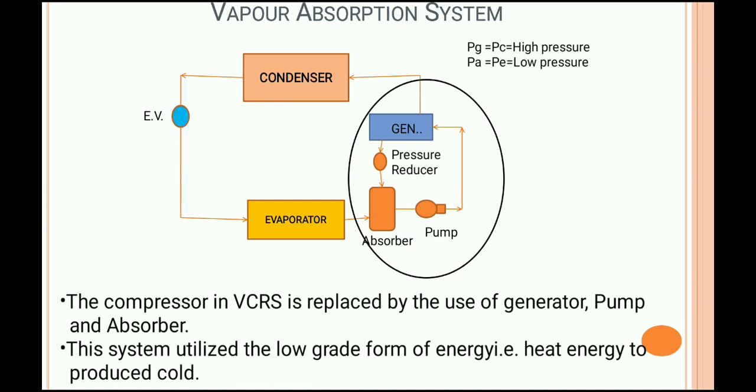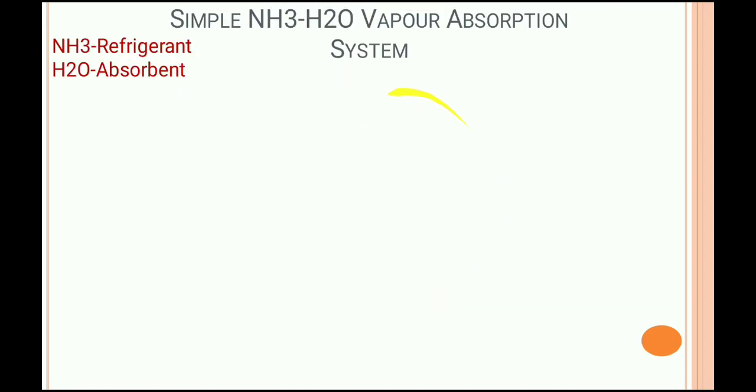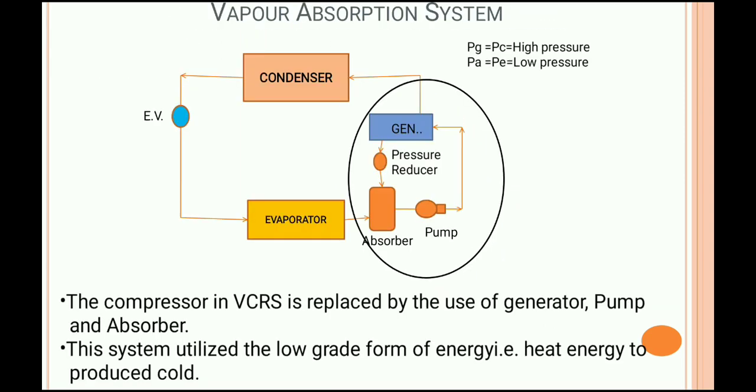I am repeating again, in a vapor compression system, if the compressor of that system is replaced by this part, then that vapor compression system is converted into the vapor absorption system. Clear?